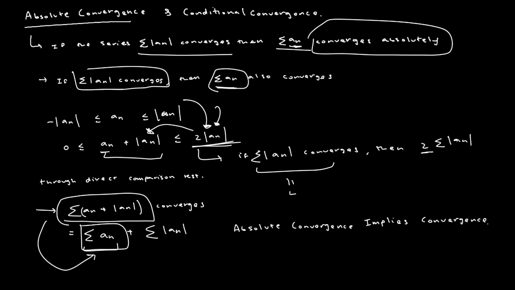And now, what's kind of contrary to absolute convergence is the idea of conditional convergence.